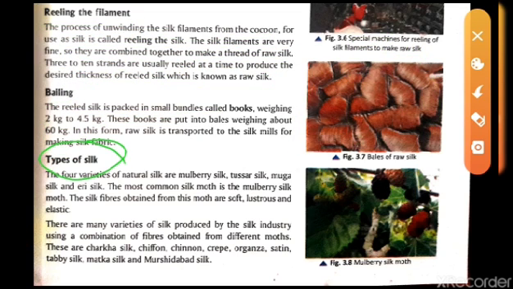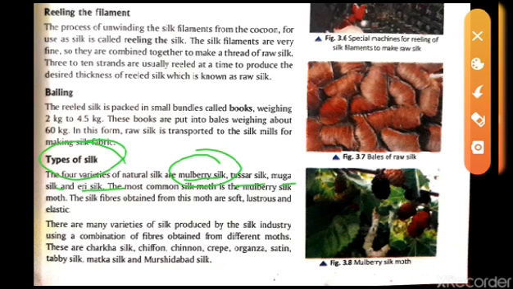Okay, so the next topic we are having is the types of silk. What are the types of silk? So there are mainly four types. What are they? Mulberry silk, Tusar silk, Muga silk, and Eri silk. The most commonly known one is the Mulberry silk, because the Mulberry silk gives us a desirable quality. We all know about the Mulberry silk only.